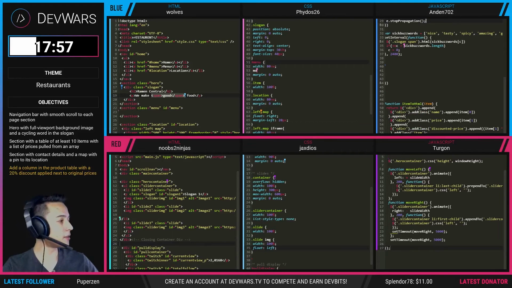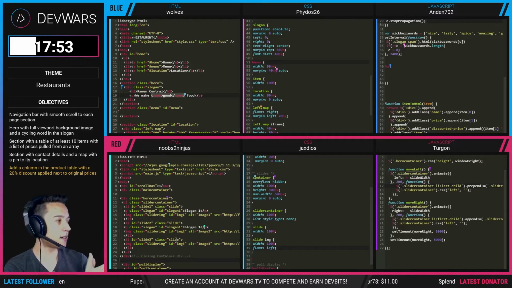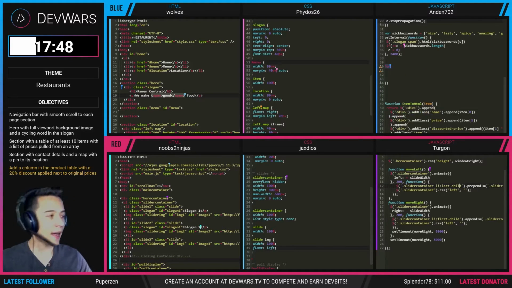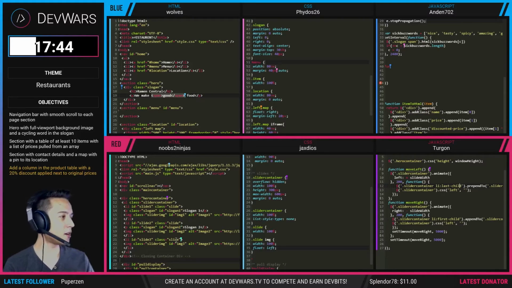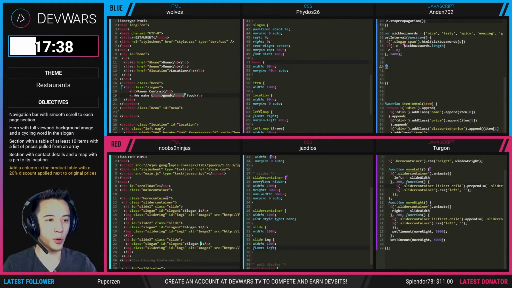Props to Blue Team for doing that. Let's see what, okay, I do see some action right now on the Red Team. Noobs2Ninjas, who's handling HTML, is currently adding the slogans to the DOM, so that's good. He just currently has slogan 1, slogan 2, slogan 3, so they're totally preparing that.